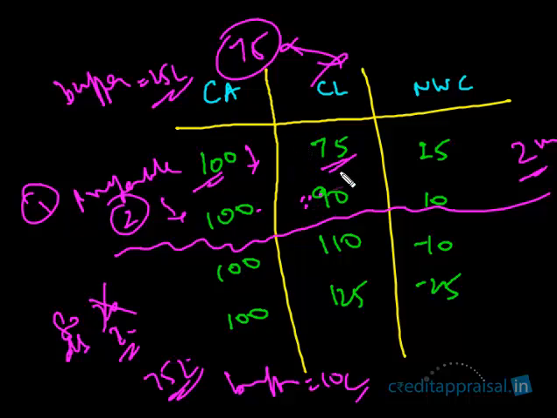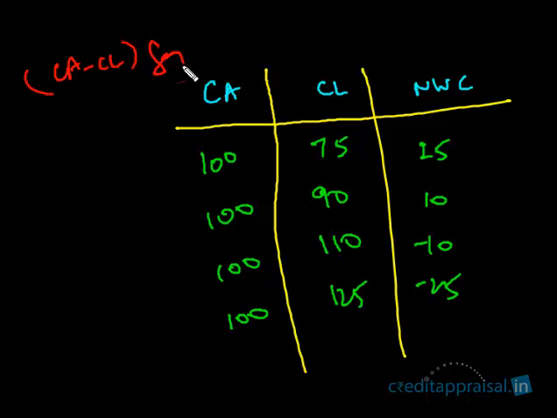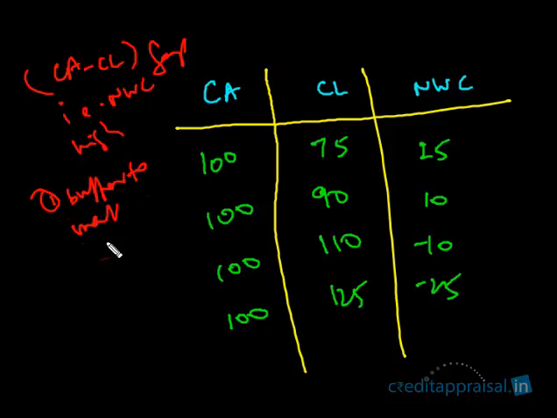So it is common sense. It is common sense to always have a large buffer. Current assets minus current liabilities, this gap, is nothing but NWC. This you want to be high. You want this gap to be high because of two reasons. One, it provides a buffer to meet the payments. So if the value of the current assets were to fall due to some reason, still you will be able to meet the payment of the current liabilities. So this is a buffer. You want this gap to be high so that you are never going to default on these current liabilities.